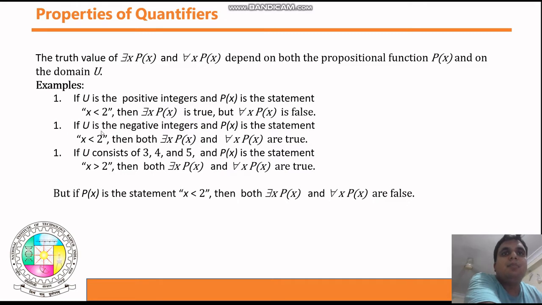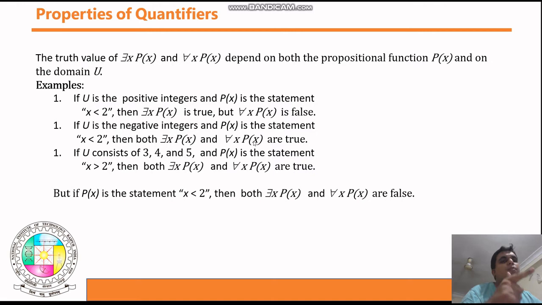Now example number 2. If U is the negative integers, then p of x is the statement x is less than 2. Then tell me, for some x p of x, is this true or false? Guys, x is a negative number. If you replace this x with any of the negative numbers, this statement is true, and that's why for some x p of x is true.